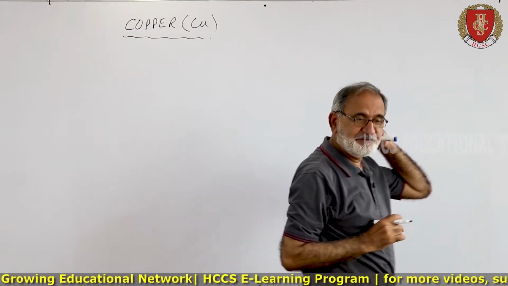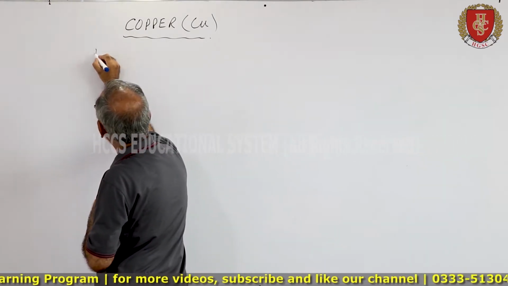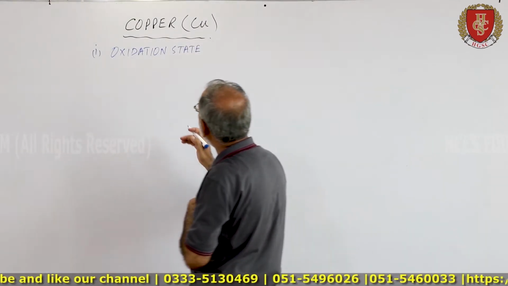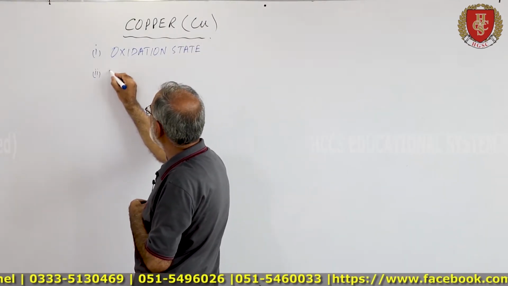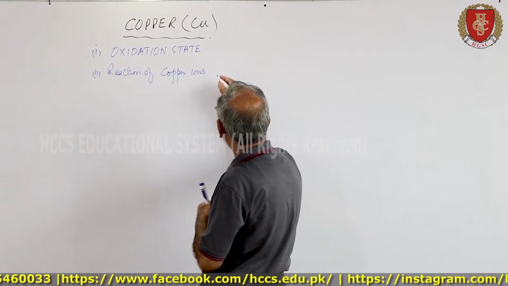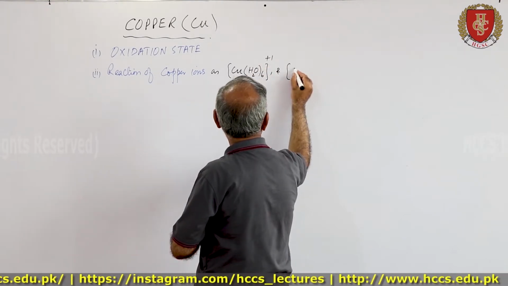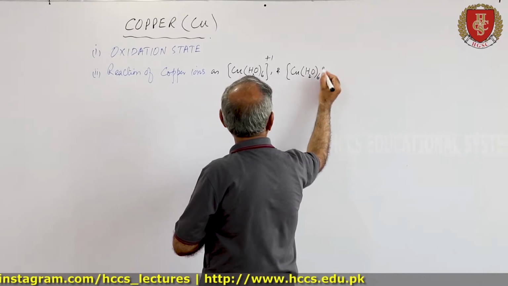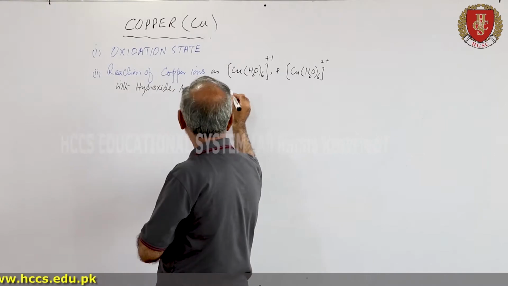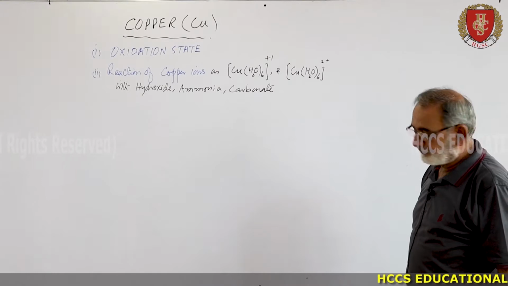We will describe this copper with respect to number one, oxidation state. Number two, reactions of copper ions as hexa aqua copper 1 and hexa aqua copper 2 with hydroxides, ammonia, carbonate.